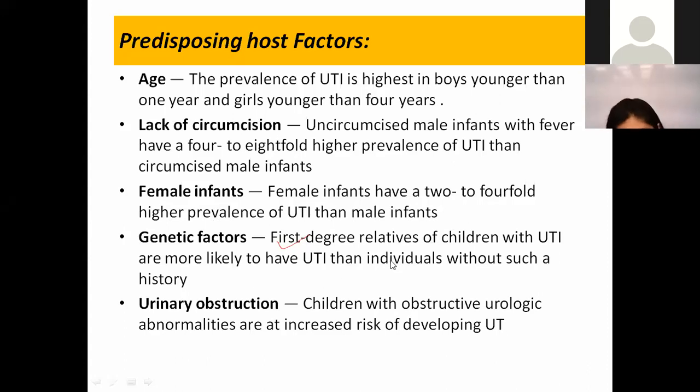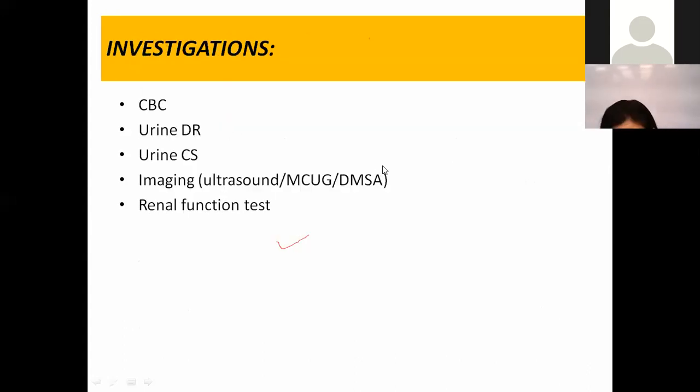There are genetic factors as well. It has been seen that it runs in families: first degree relatives of children with UTI are more likely to have UTI than other individuals without any history. And urinary obstruction, I told you, whenever there is stasis of the urine, there will be chances of growing more bacteria. So children with obstructive urological abnormalities are at risk of developing urinary tract infections.